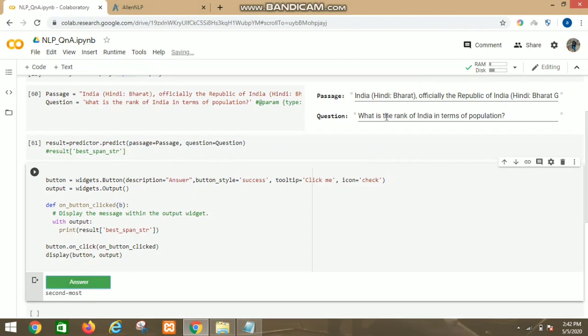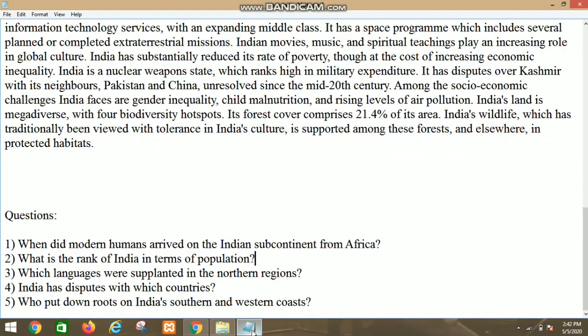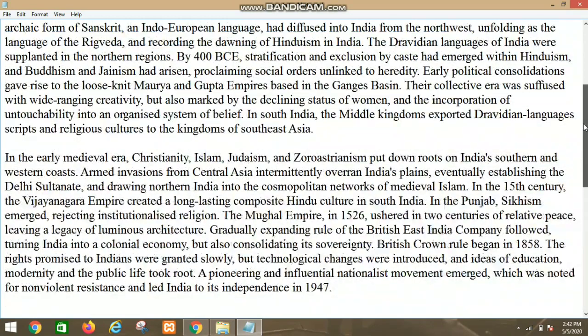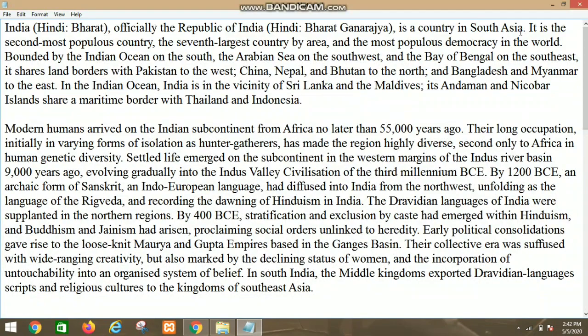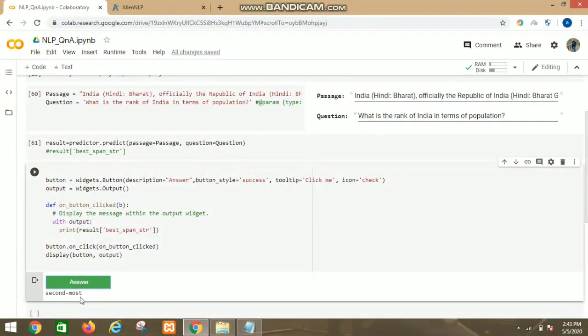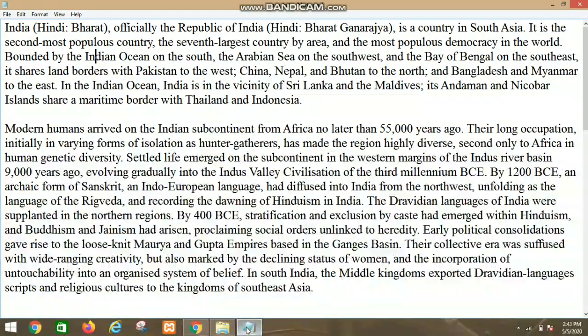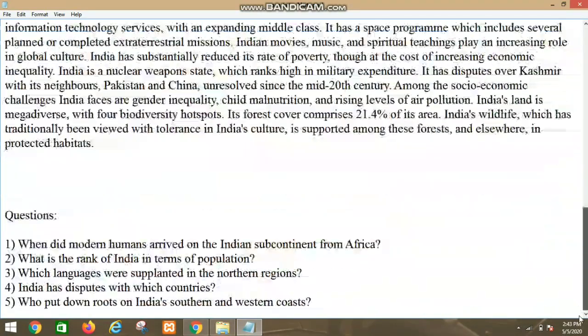Now let's verify the answer. What is the rank of India in terms of population? You can find it here. Yes, India is the second most populous country. Here is the answer. As you can see, we are getting the correct answer from the passage.